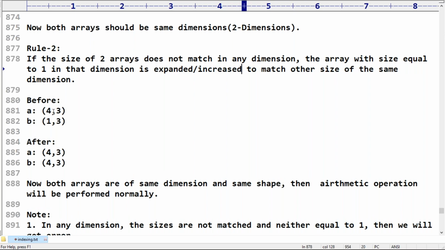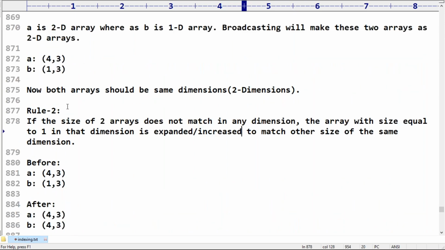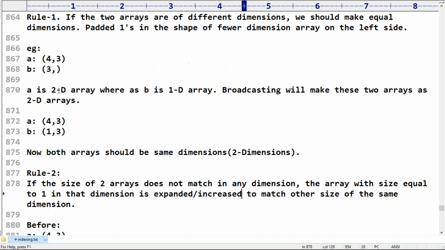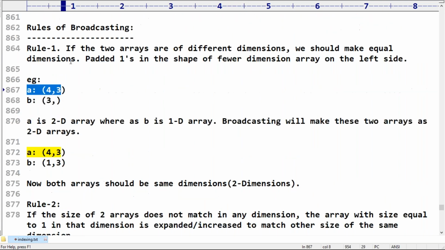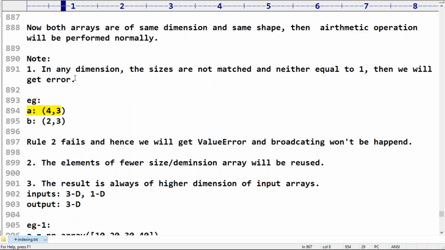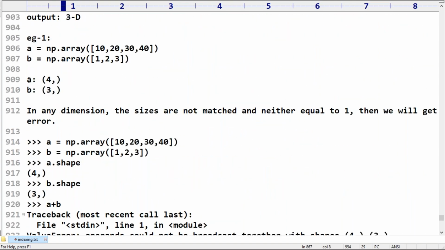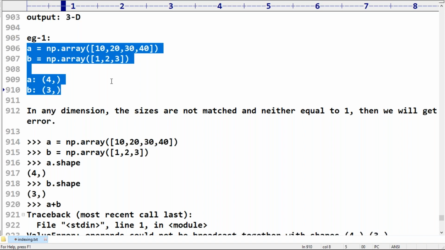Here, have you observed? Just observe example 1. A is 4, B is 3. Any doubt up to this? Please observe. Arun, I printed only the shape of A and the shape of B, that's it.